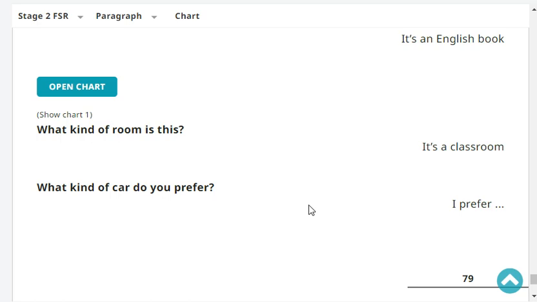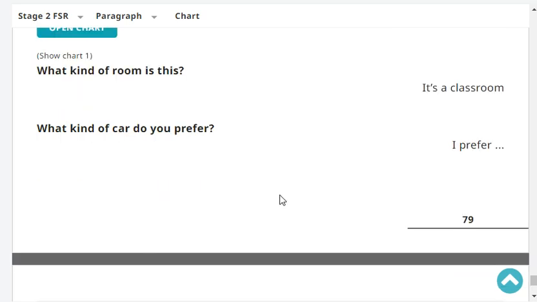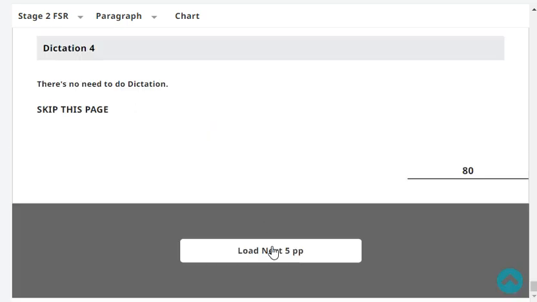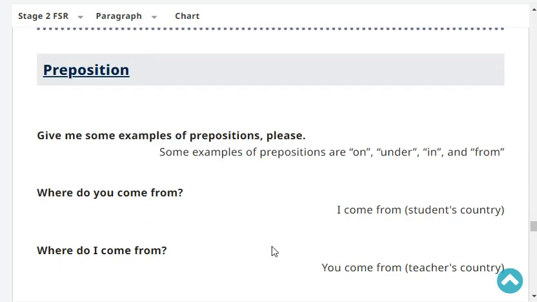What kind of car do you prefer? I prefer an SUV. Very good. Okay. Next, give me some examples of prepositions.